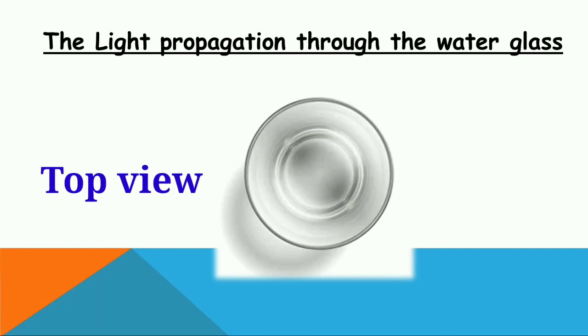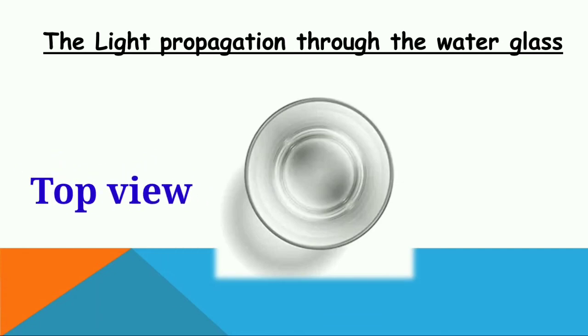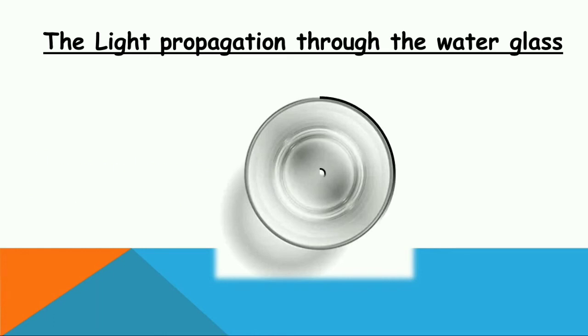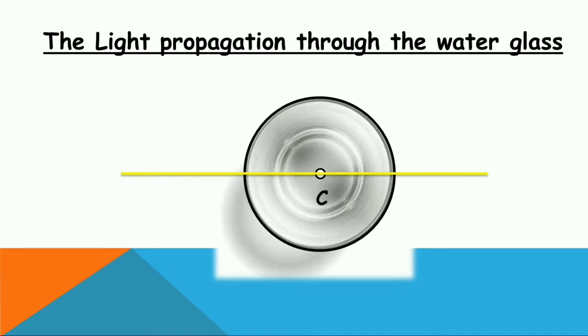So this is the top view of the glass with the water. It is a circle with a center. Let us draw a principal axis over it. Let us keep a point from where the light ray starts and it reaches the point there. Let us suppose the black circle is nothing but the interface between the two media, because now the light ray is